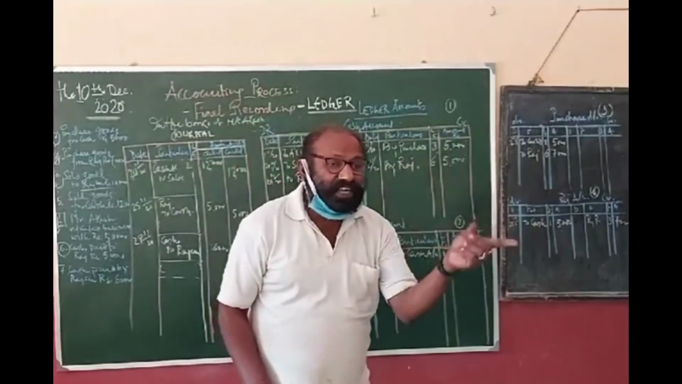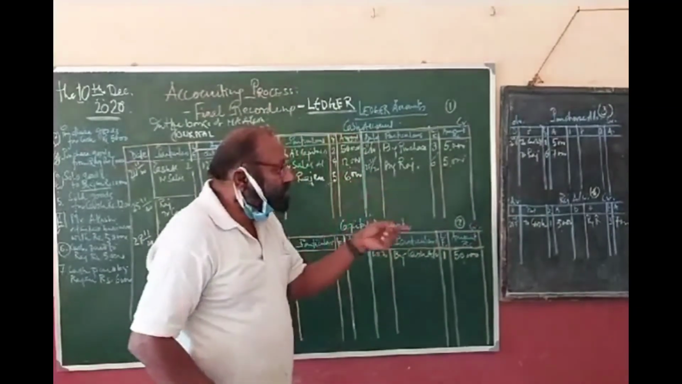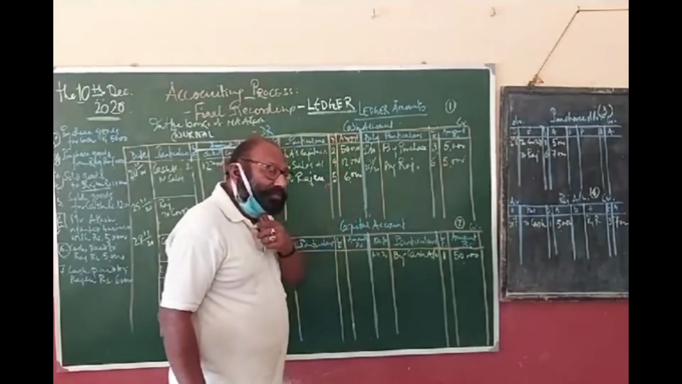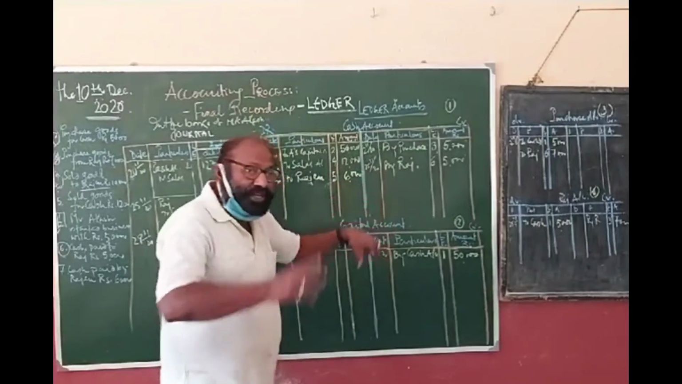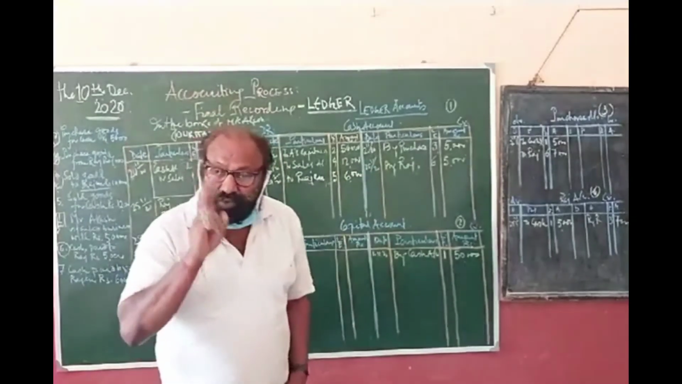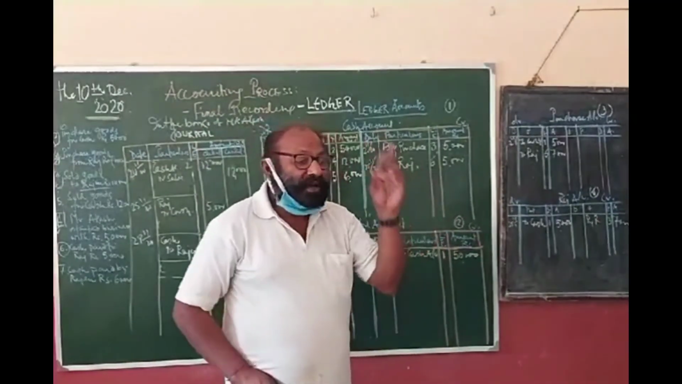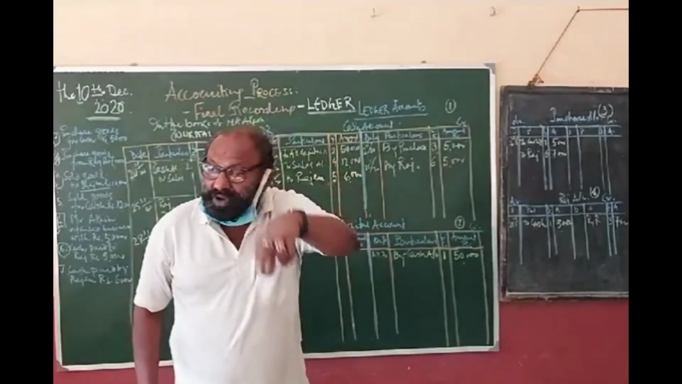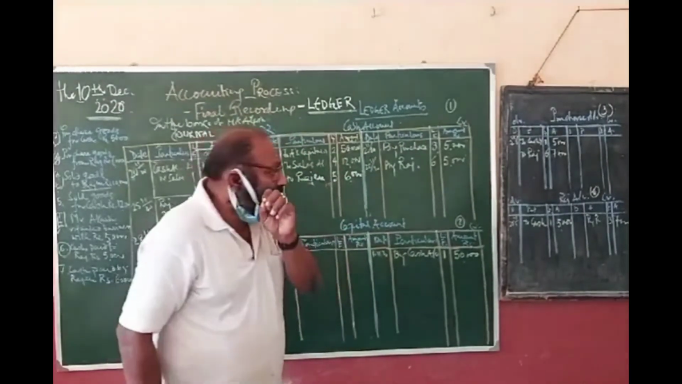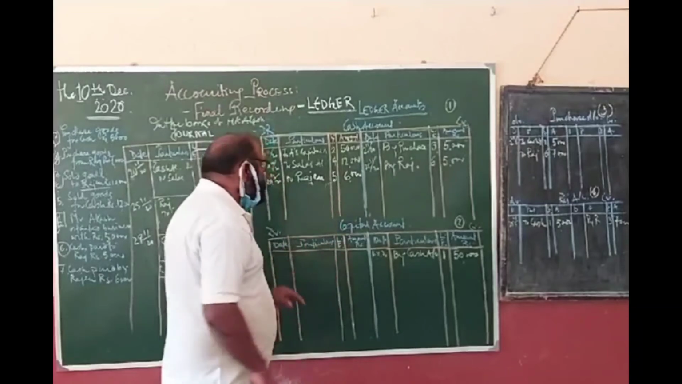For every item of accounts, that is, for each and every account, there must be a separate page, and that page is known as the folio, and that is the ledger folio. Each page has its own number, so the ledger folio is a number where that account occurs, where that account has been written, where that account appears.